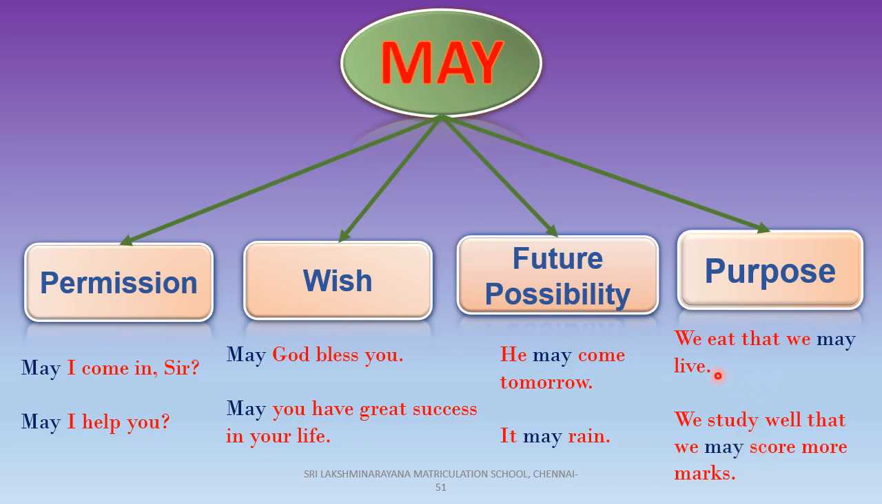For what purpose we eat, children? We eat to survive. Likewise, for what purpose we study well? Obviously, to score marks. So the modal verb may is used to express the modalities such as permission, wish, future possibility, and purpose.